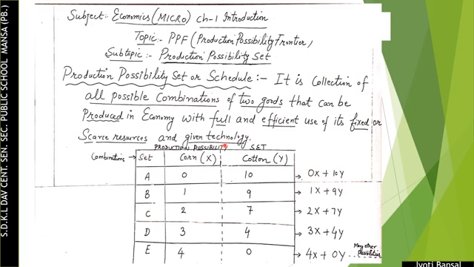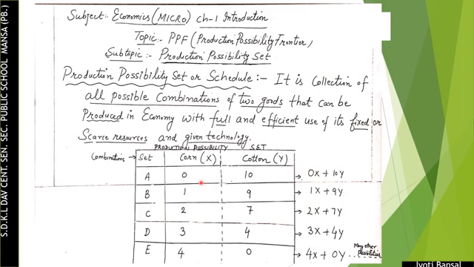Here, the assumptions of this production possibility set are also included. These assumptions are: only two goods can be produced in an economy, resources are fully and efficiently utilized, and the technology is constant, and with the given resources and given technology, the producer produces the combination of two goods.